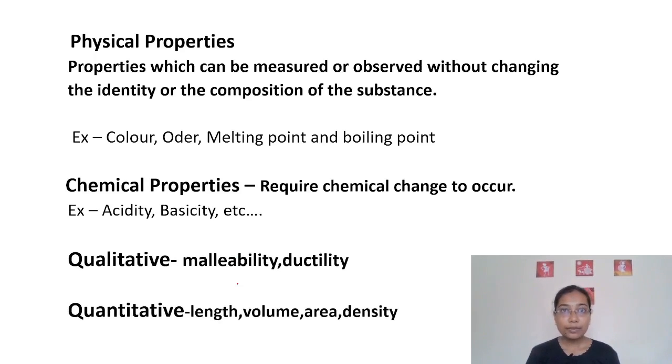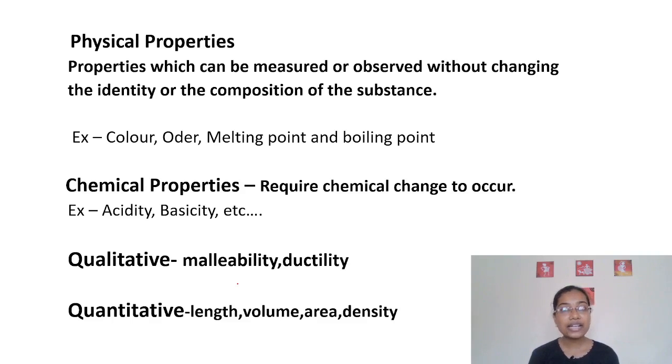And in physical properties, we have two types, qualitative properties and quantitative properties. Qualitative properties are those which cannot be measured or observed easily, like malleability of the metal, ductility of the metal, or shining, you can say luster of the metal. You cannot measure these in terms of units, right? You just feel, and this tells about the quality of that particular substance. So these are known as qualitative properties.